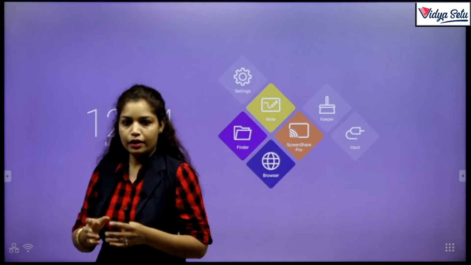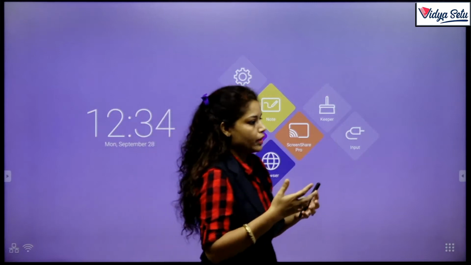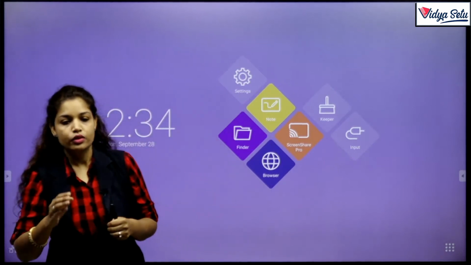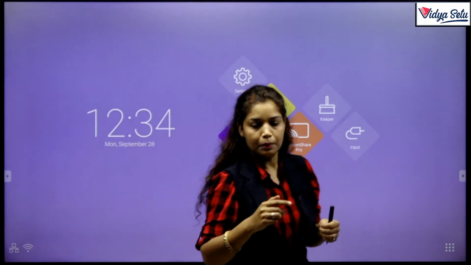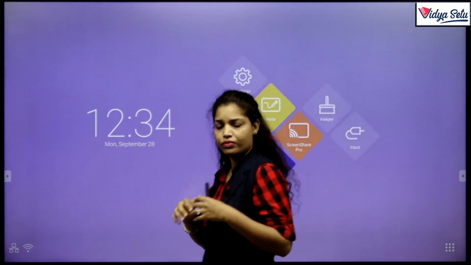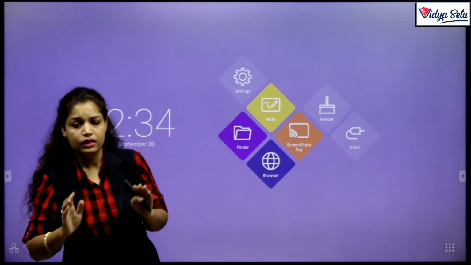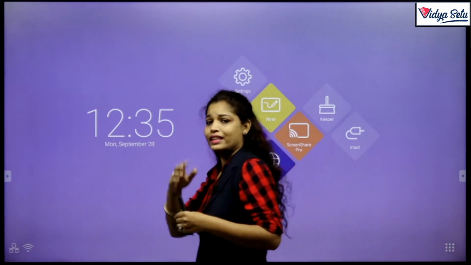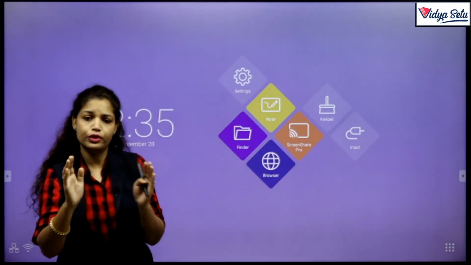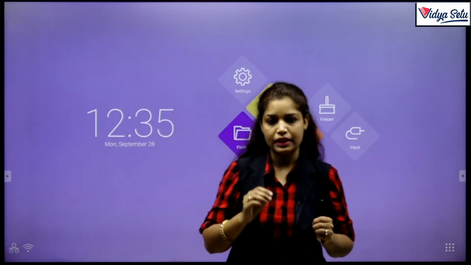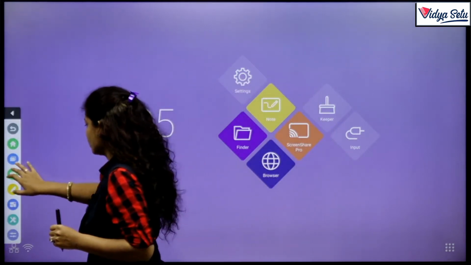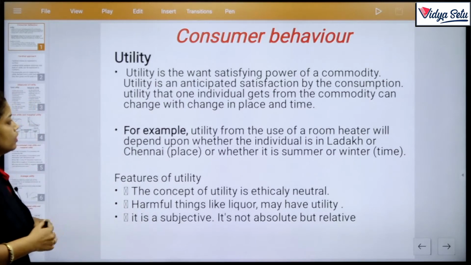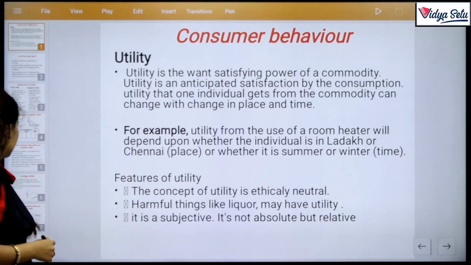Usable thing, that means if I'm hungry and in front of me there is an apple, clear? If I consume that apple and my hunger will be fulfilled, that thing is utility. After consumption, what I realize is satisfaction. Satisfaction is different from utility. So we start with the basic concept, utility. What is utility? Utility is the want satisfying power of a commodity.